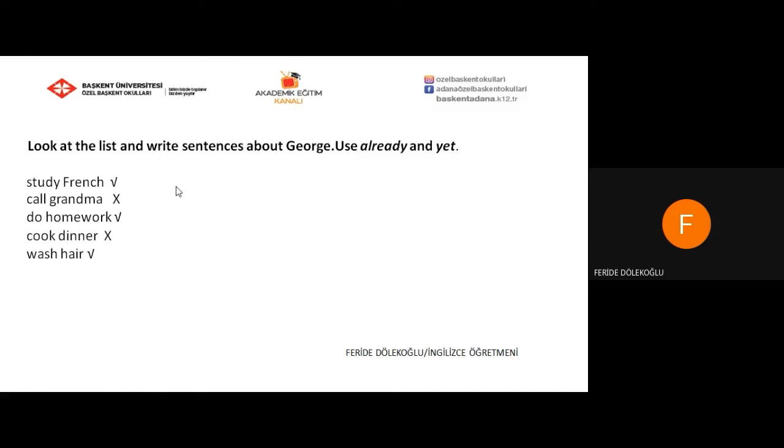Look at the list and write sentences about George. Use already and yet. Now, if you see a tick, that means we will write a sentence using already because this action was completed, okay? And if you see a cross, we will use yet with negative form. Okay, let's start. He has already studied French. I use already before the past participle, after has.